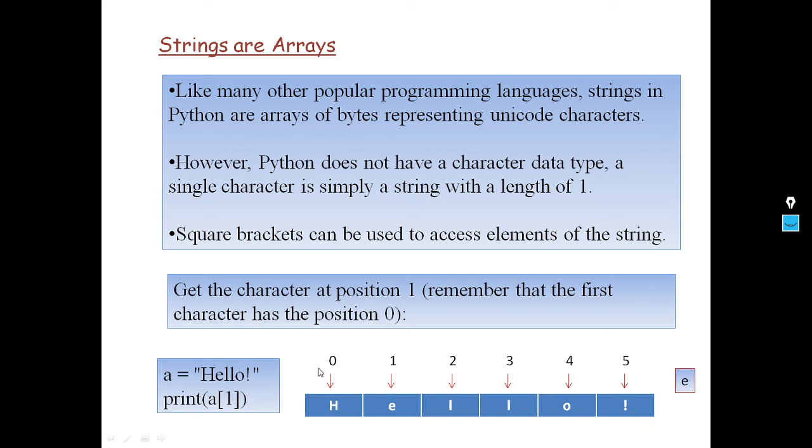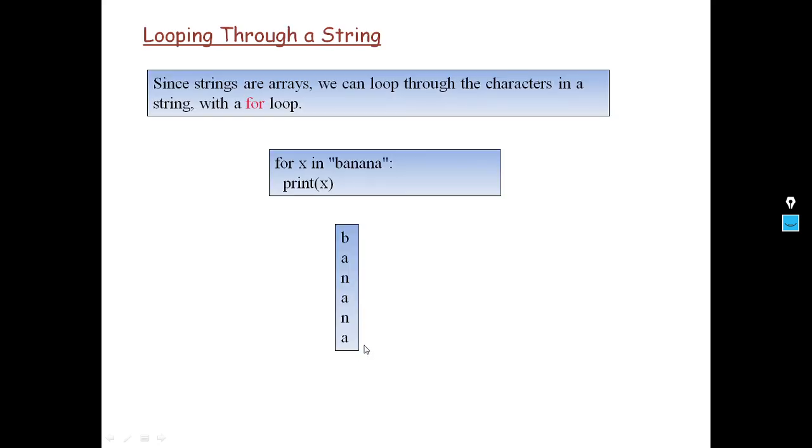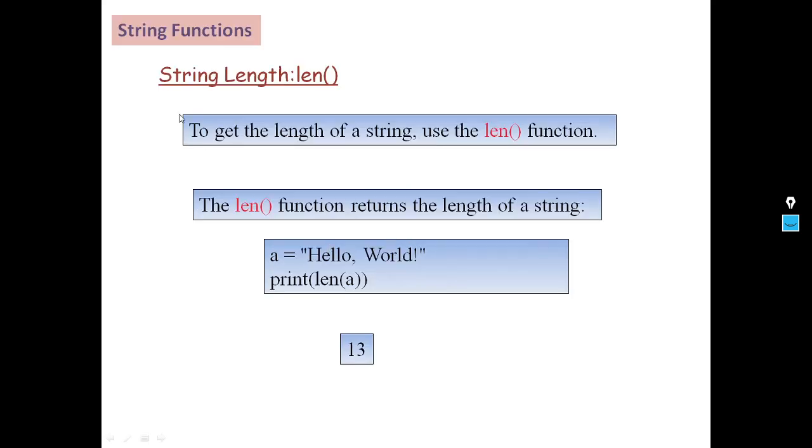The first character always has index 0. Then looping through the string: how we can extract each and every character from the string. With the help of a for loop, we can extract them. Then functions: the length function, how we can calculate the length.